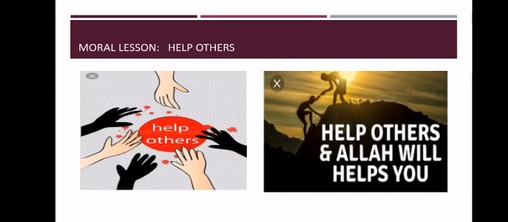By giving them food and money. Yes, by giving them food and money. And students, if you help others, then Allah will help you.